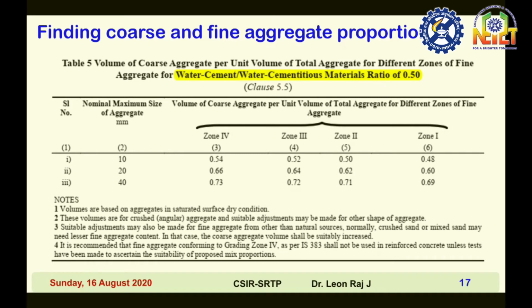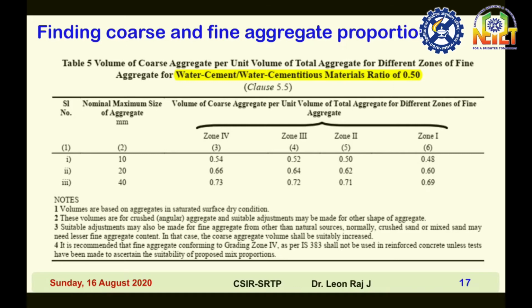Here table 5 shows the volume of coarse aggregate to total aggregate for different zones of fine aggregate, for a water cement or water cementitious material ratio of 0.5. All this Ca by Ta value, Ca means coarse aggregate, Ta means total aggregate, is given for different fine aggregate grading. As I told earlier, there are 4 zones.